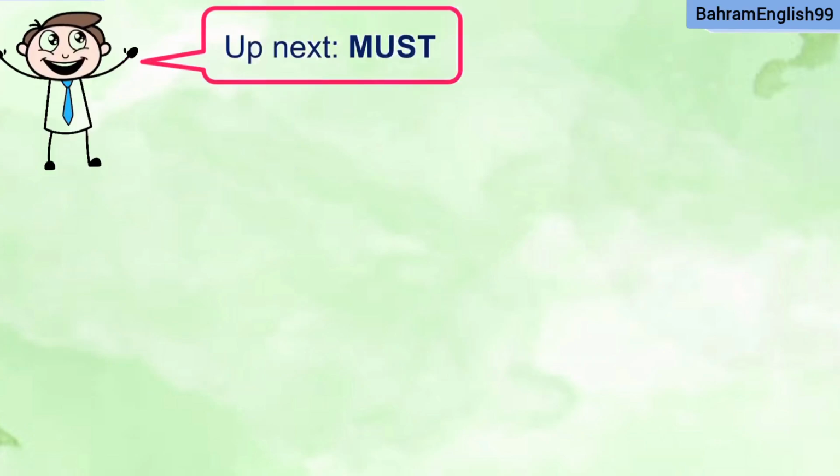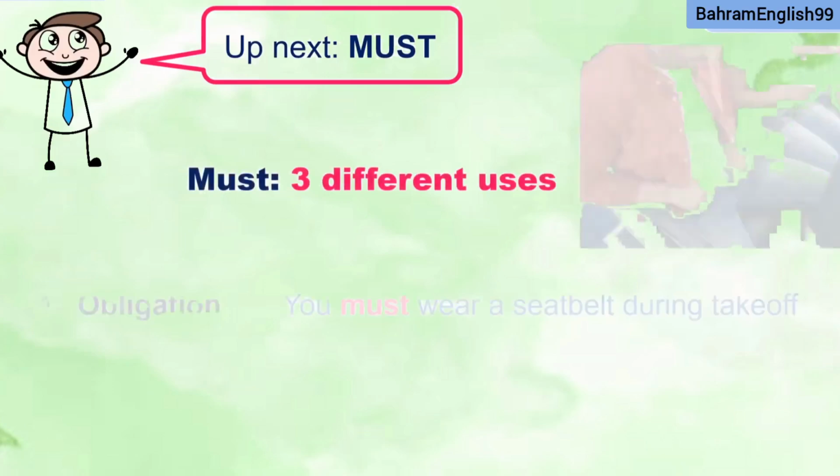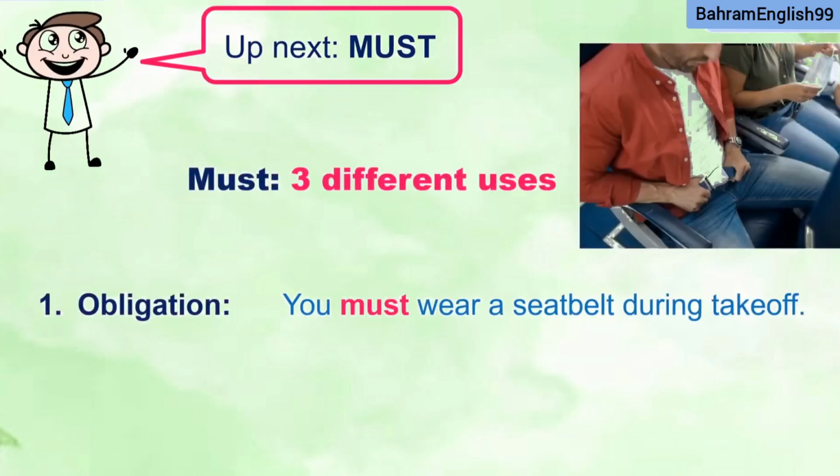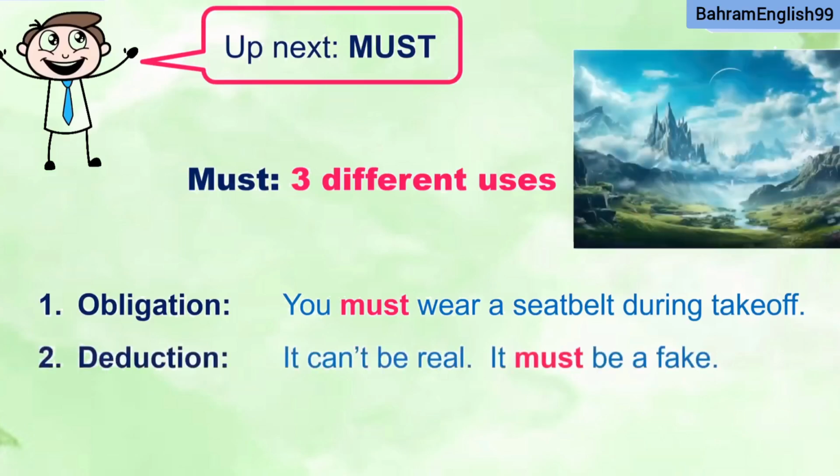Up next, must. 3 different uses. First one is obligation. You must wear a seatbelt during takeoff. So if you're taking a plane, when you take off, when you leave the airport, you have the obligation to wear a seatbelt. Number 2, deduction. It can't be real. It must be a fake. So you're deducing that this one is probably not a real one, so it must be a fake.